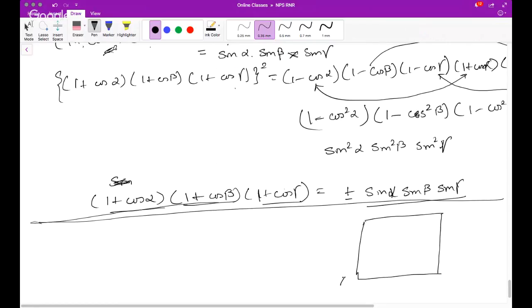This is A, B, C, D. AC is joined. AD is equal to BC. It's given. So this side is equal to this side. PQRS be the midpoints of AB, AC, CD, and BD.